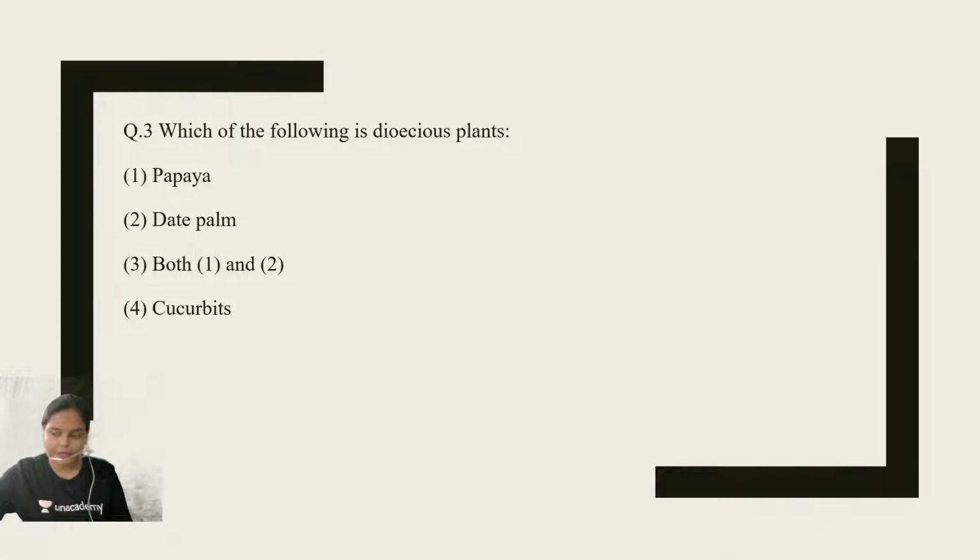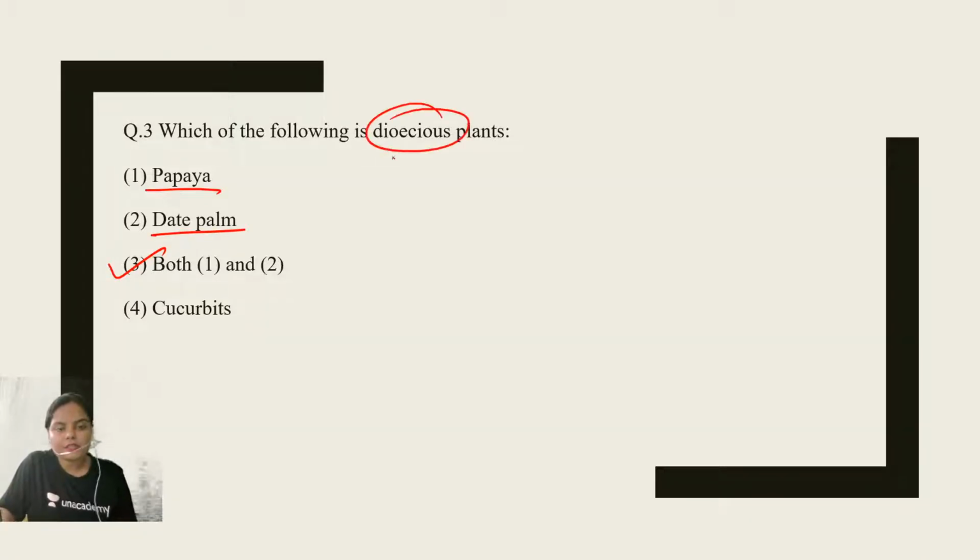Very good, Shafi. The correct answer is option number 3. Both 1 and 2, papaya and date palm, are dioecious. That means they will contain either the male or the female plant. Both male and female will be present in different plants, right?